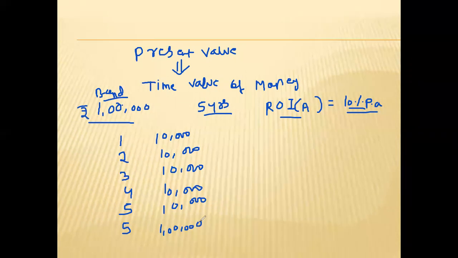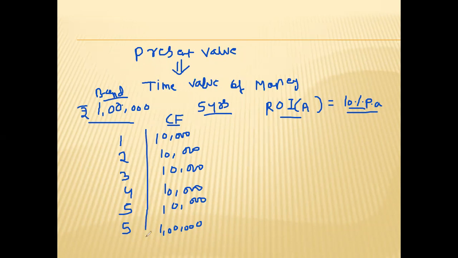So these are the cash flows associated with the bonds. In this simple example, you invested a 1 lakh rupees bond for 5 years at an annual rate of interest of 10%, and you have calculated the cash flows.